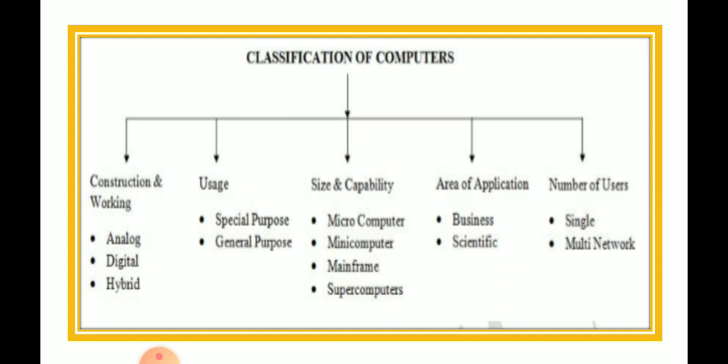Single means the computers which we have in our labs or in our schools. There, one student at a time uses that computer, or one person will use the computer in his home, that is single. Multi-network means, you might know about cybers, where there are many computers and all the computers are connected to each other. If you send some information or download any printout in one computer, you can view it in any of the other computers. So it is all connected. That is known as multi-network, where many people can use the same computer.